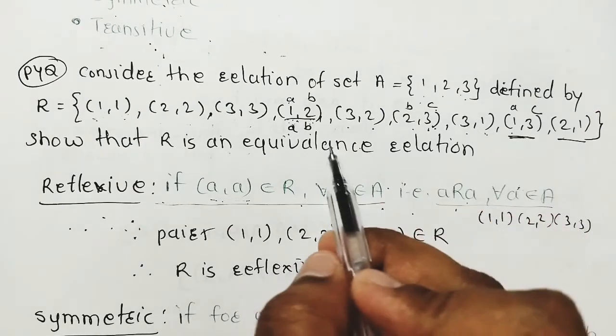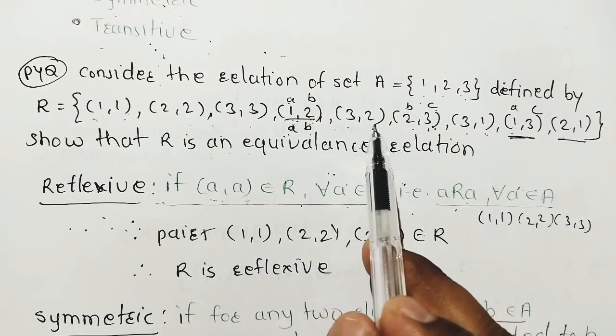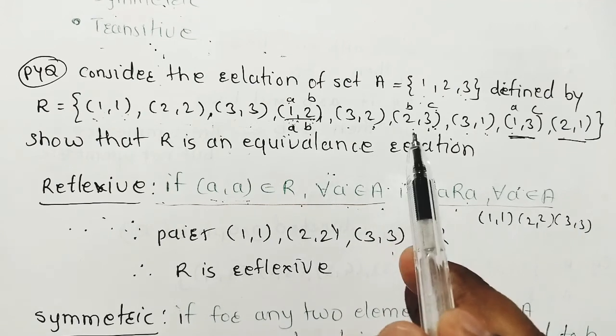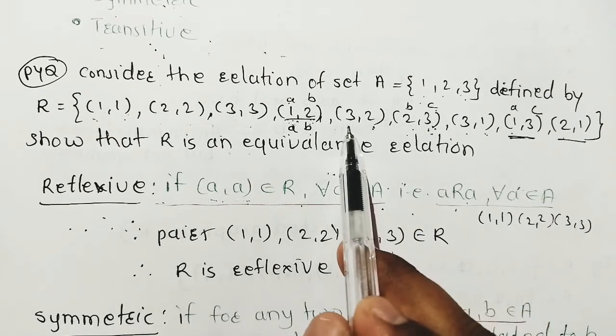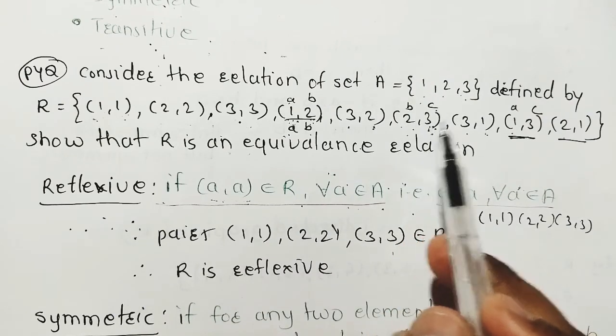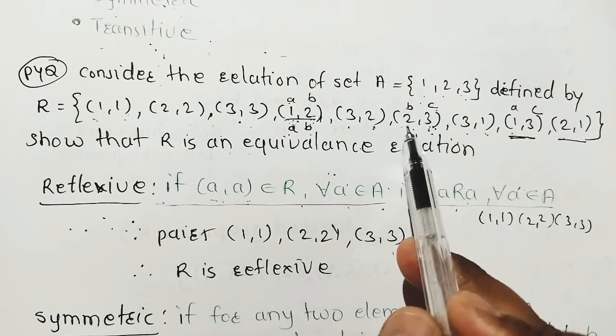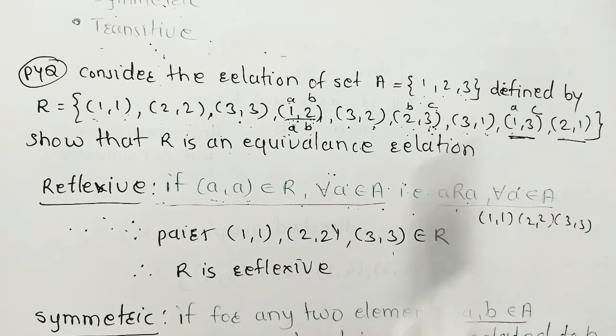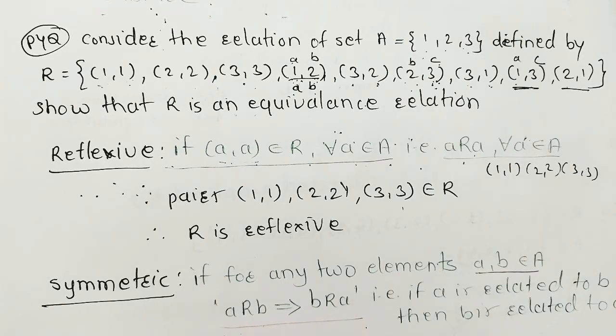Now for next, if 3 is related to 2 and 2 is related to 3, then 3 is related to 3. Next is 2 is related to 3, 3 is related to 1, means 2 is related to 1 is also present here. So this is transitive relation also. As given relation is reflexive, symmetric and transitive, this given relation R is nothing but the equivalence relation. It is proved.